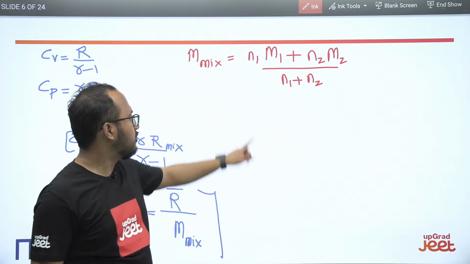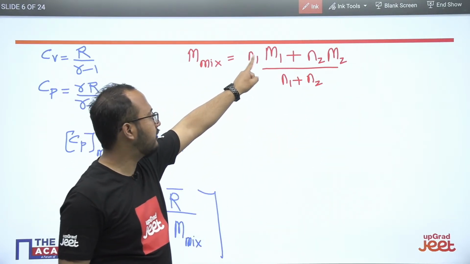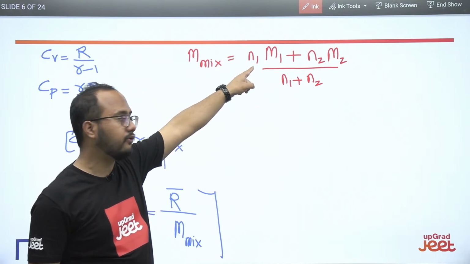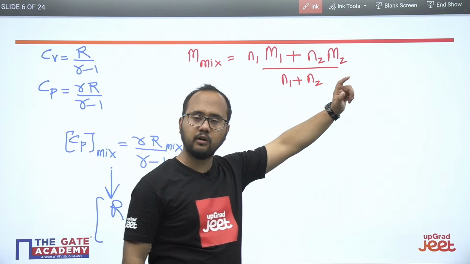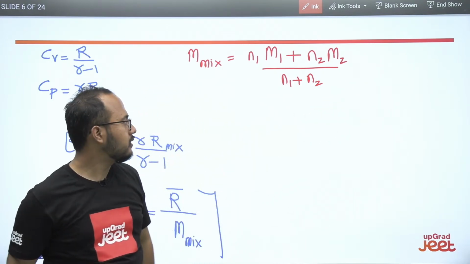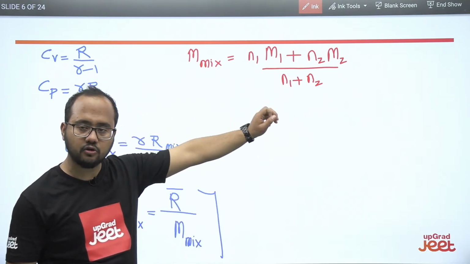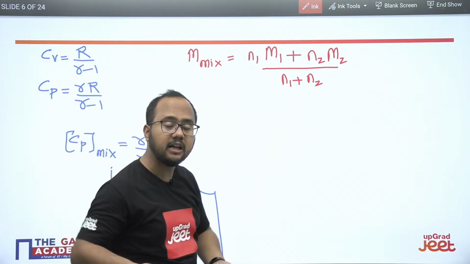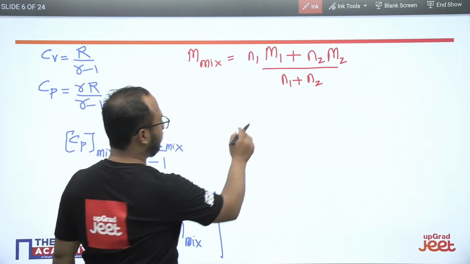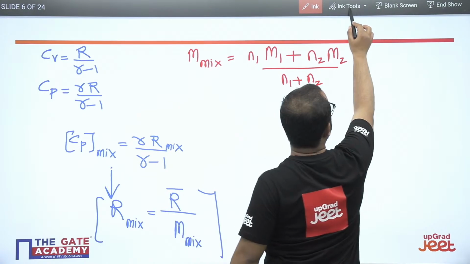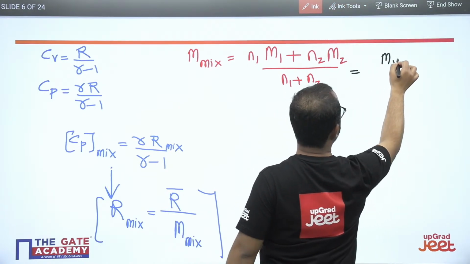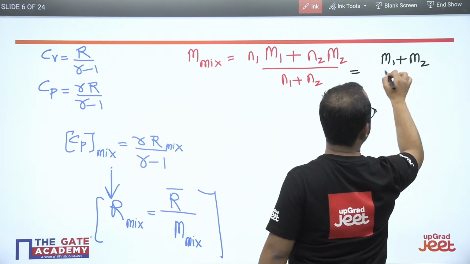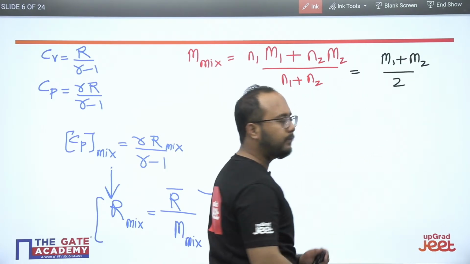So N1 is the number of moles of the first fluid multiplied by M1, the molecular weight of that fluid. N2 is the number of moles of fluid 2 and M2 is the molecular weight of fluid 2. This is the basic formula that you should remember, but they have mentioned equal number of moles. So if I simplify this, I will get M1 plus M2 divided by 2.